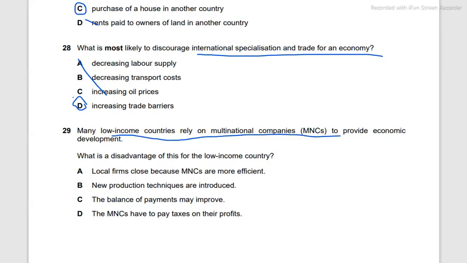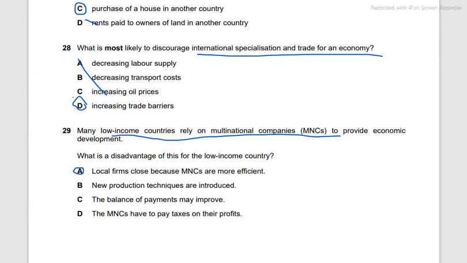Then we have: many low-income countries rely on MNCs, multinational companies, to provide economic development. What is the disadvantage of this for a low-income country? Local firms close because MNCs are more efficient. That is a different disadvantage, and MNCs are more efficient. Local firms are not able to compete because they're in low-income countries, with low investment.